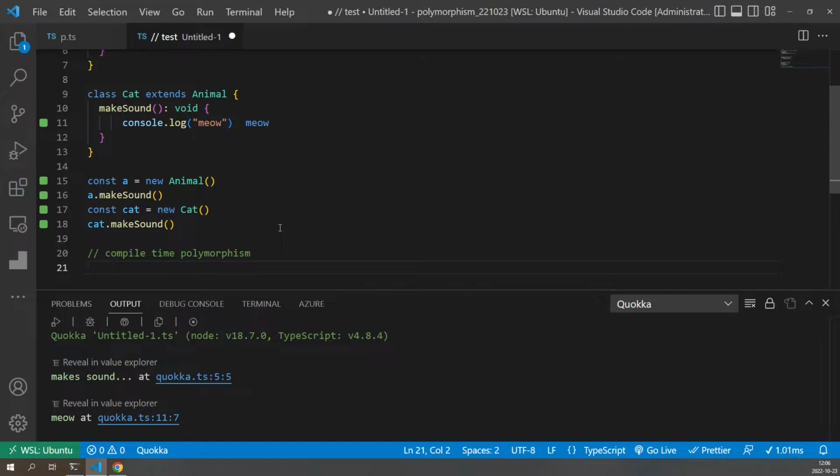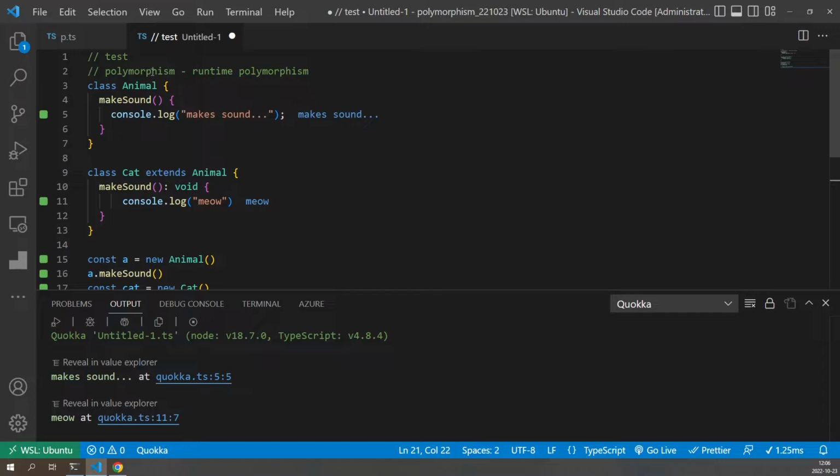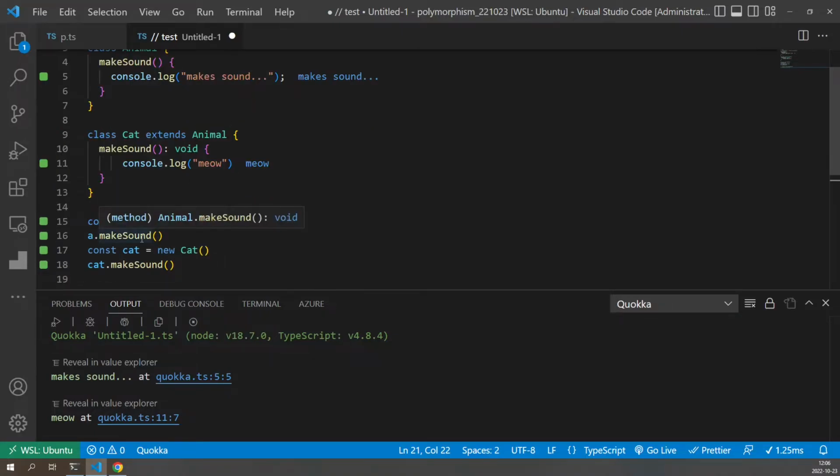Compile time polymorphism is about method overloading. So that's a different type of polymorphism. It's not something that you change in runtime. As I said, polymorphism in runtime would be that you can exchange an instance in runtime and still call the same methods, because you know that there will be an overriding already.